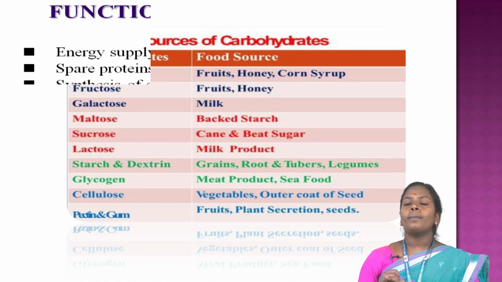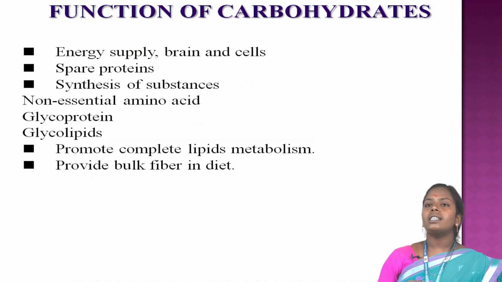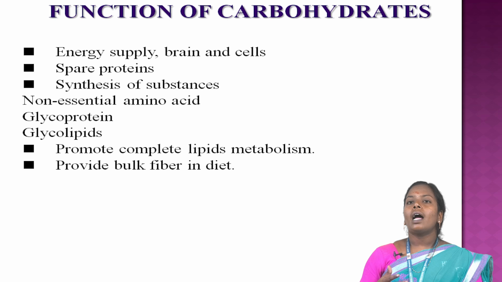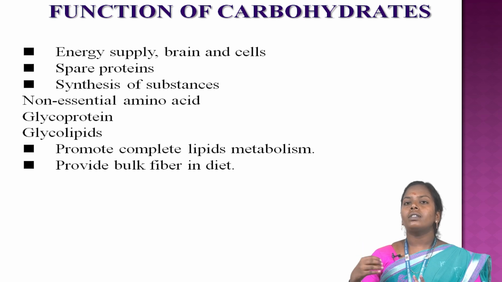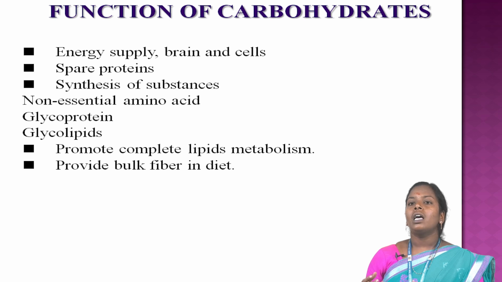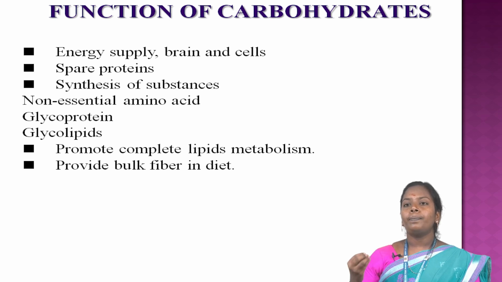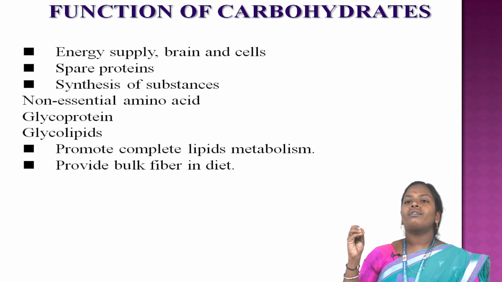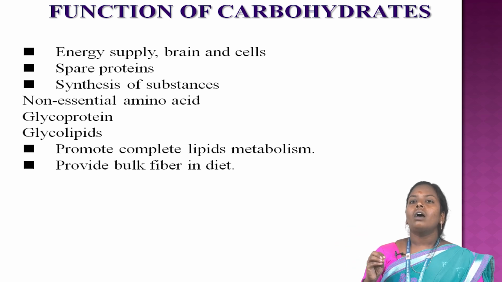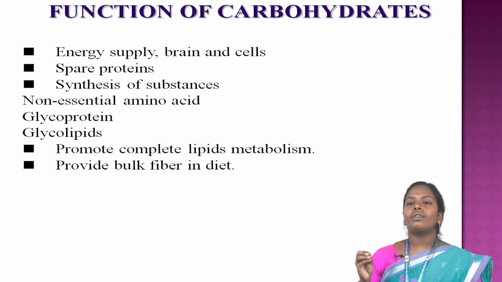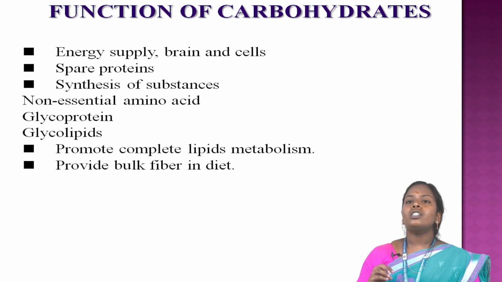Functions of carbohydrate: energy supply for brain cells, and synthesis of substances such as non-essential amino acids, glycoproteins and glycolipids. Carbohydrates play a role in lipid metabolism and provide fiber in the diet. Functions of carbohydrate in cells: major source of energy for cells, and major structural compounds of plant cells.